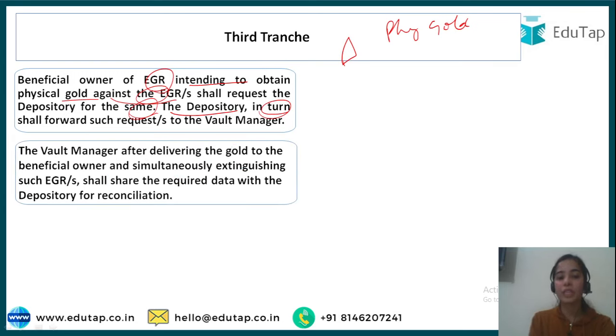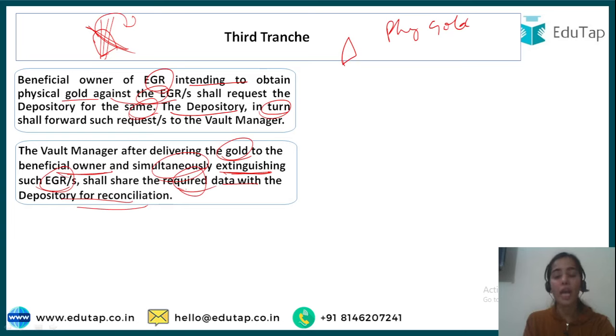The vault manager will deliver the gold to the beneficial owner, and simultaneously it will ask to extinguish the EGR, because if the EGR is still kept, then the EGR can be used again. So the vault manager has to extinguish the EGR and shall share the required data with the depository for reconciliation, for the rechecking of the data, because the depository is holding the securities in the electronic form. So the vault manager will be telling the depository that yes, I'm giving the physical gold back, so you extinguish the EGR from your channel also, from your interface also.